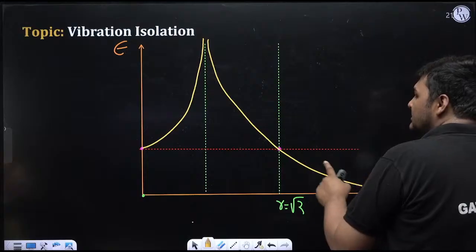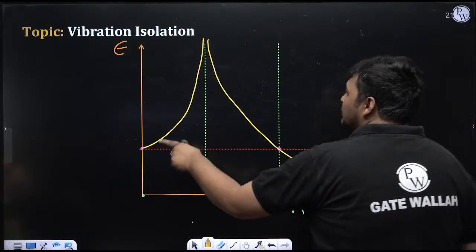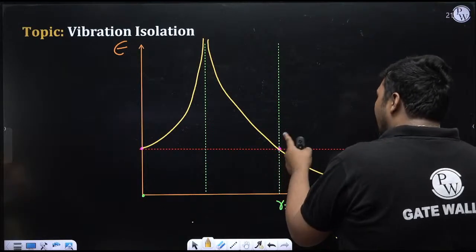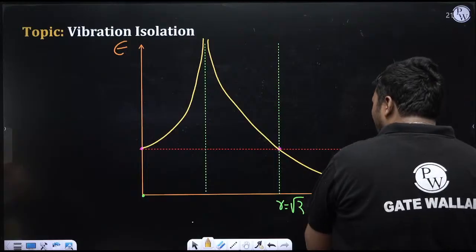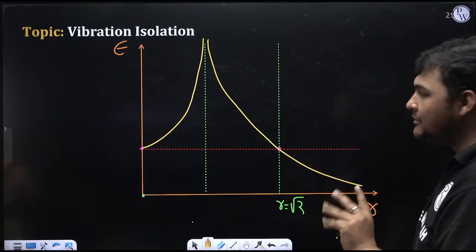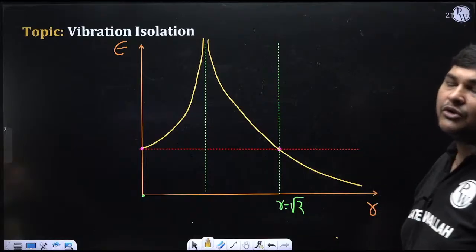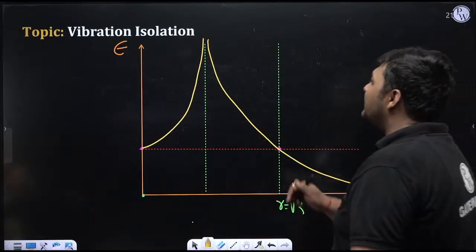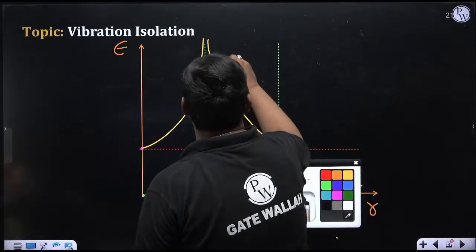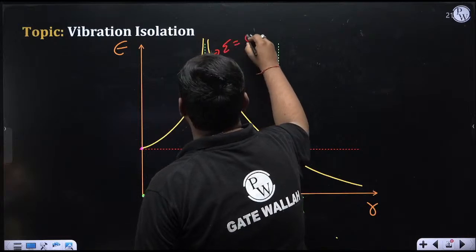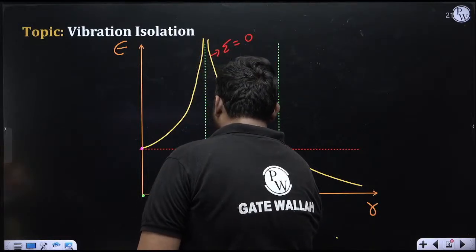So the important thing is, between 0 to root 2, epsilon is more than 1, whatever the graph is, and after r greater than root 2, epsilon is less than 1. Just ensure this in your graph. But sometimes the examiner can ask for this graph for zeta equal to 0. That's why I drew exactly zeta equal to 0. It is r equal to 1.